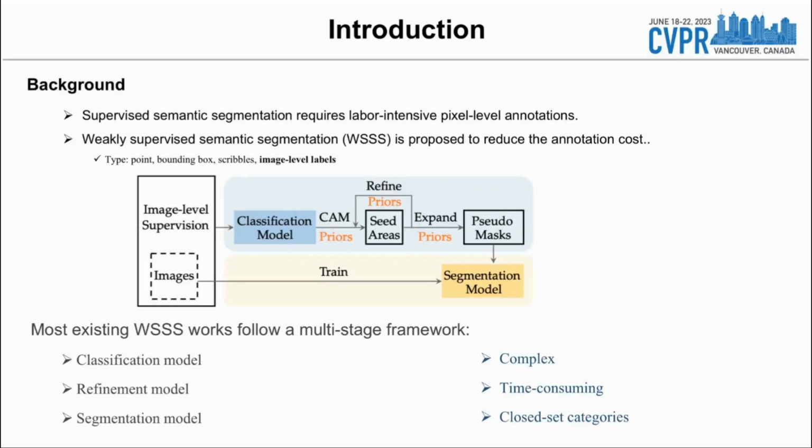Previous works typically follow a three-stage framework. First, a classification model is trained on the specific dataset to generate initial class activation maps. Then, a pixel affinity network is trained to refine the initial CAMs. At last, the refined CAMs serve as the pseudo-masks to train a semantic segmentation model. Obviously, this multi-stage framework is complex and time-consuming as it needs to train multiple models for different purposes. Besides, it only works for limited categories that training data included.